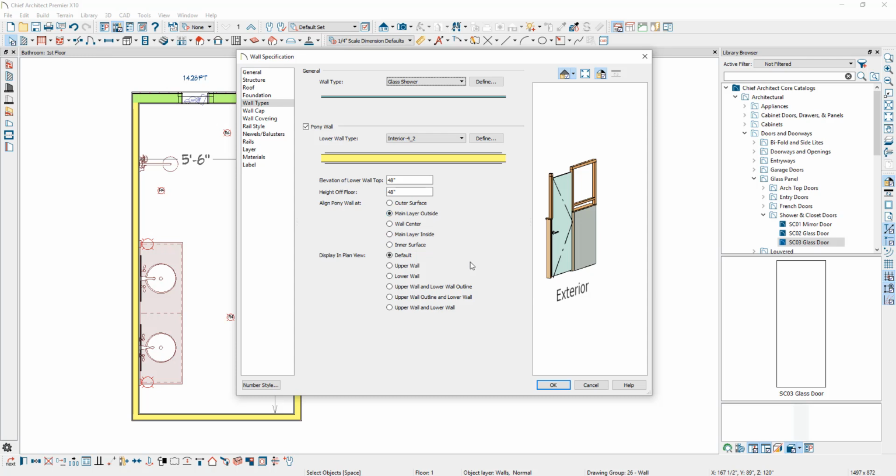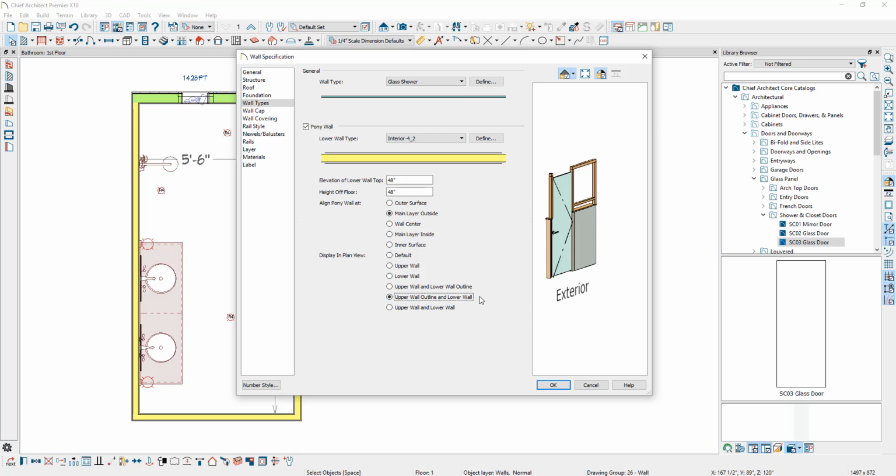Also note, you can choose how your pony wall is going to display in plan view. You have options for upper or lower wall, upper wall with a lower wall outline, upper wall outline with a lower wall outline, or both upper and lower walls together. I'm going to choose the upper wall outline and lower wall. This way I can see my lower wall type as well as an outline of my upper wall type.